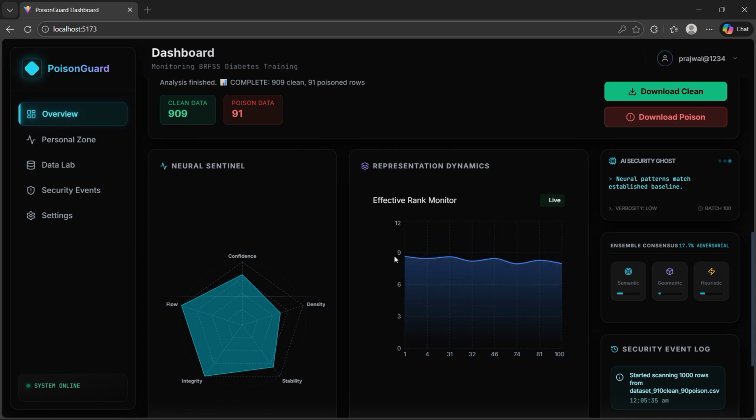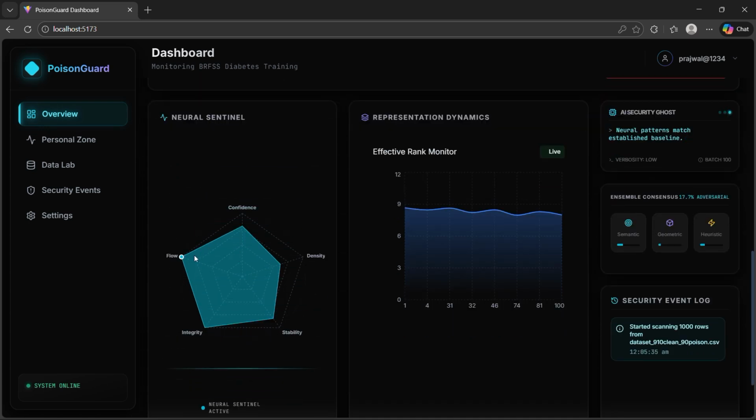In our platform, for every 10 rows we consider them as one batch, and then we verify the model. So these, 1 to 4, are the batches. You can see the effective rank of each of the batches, how it was. And then this is what you call Neural Sentinel. Neural Sentinel is a diagram which shows a visual representation of your data, like confidence, density, stability, integrity, and flow.